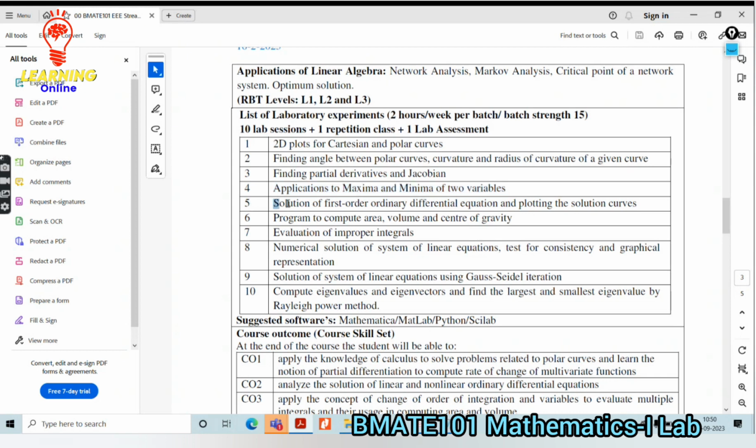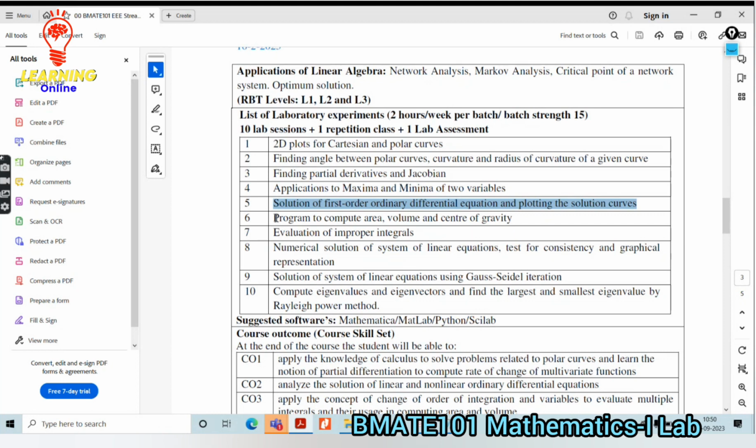Then the solution of first order ordinary differential equations and plotting the solution curve. You might have studied at PU level what a differential equation is. There will be first order, second order, third order differential equations. Depending on that order, what type of solution method you can adopt to get the solution for the differential equation, and plotting the curve for the same equation.